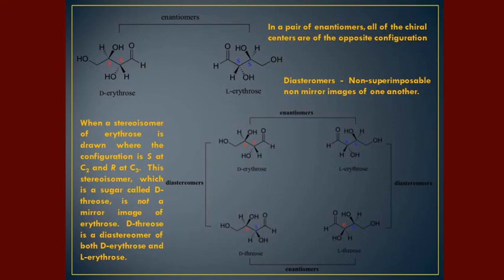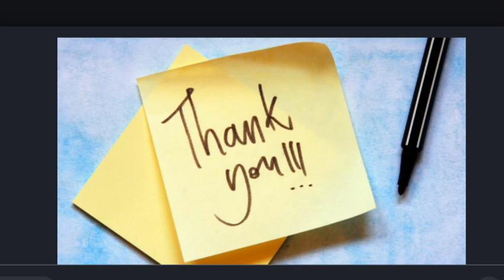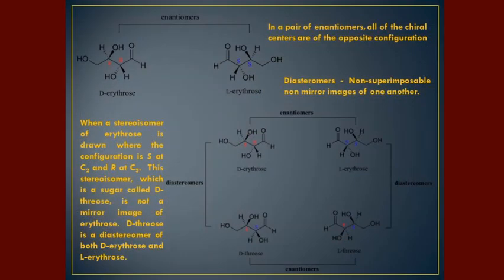In the above image they have depicted D-erythrose and L-erythrose, and below they have depicted D-threose and L-threose. D-erythrose and L-erythrose are enantiomers, that is, they are mirror images of each other, whereas D-erythrose and D-threose are non-mirror images, hence they are diastereomers.